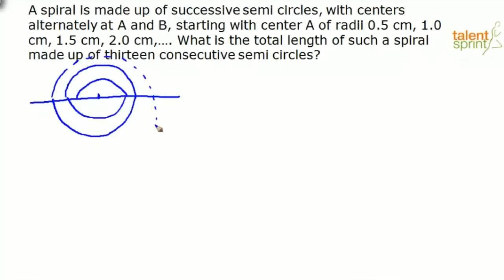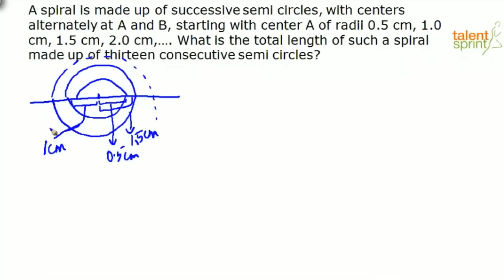Let it continue. Now what is given? The radius here is 0.5. Then the next semicircle is this one, and the radius is 1 centimeter, and the next semicircle radius is this, 1.5 centimeters, and so on.